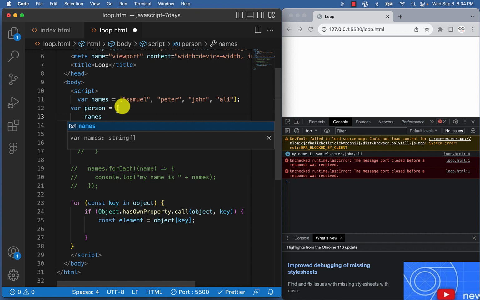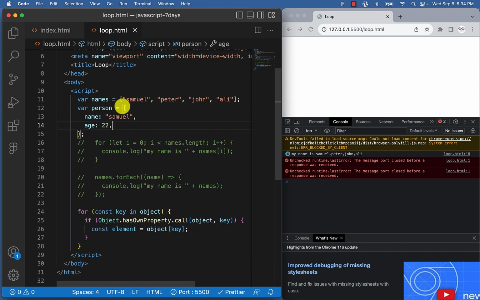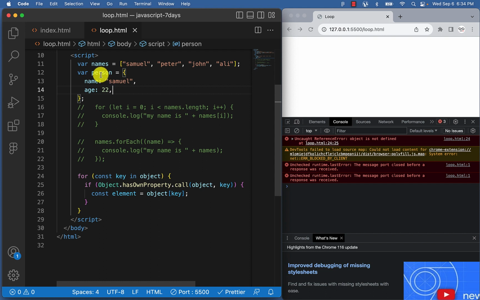I'll just go and copy it. I don't need to wish it. Samuel, let's have age here too as well, 22. So with this one now we can loop through this particular person. So for example, this is person. So for constant key in, for each key in this particular object called person, put it here.